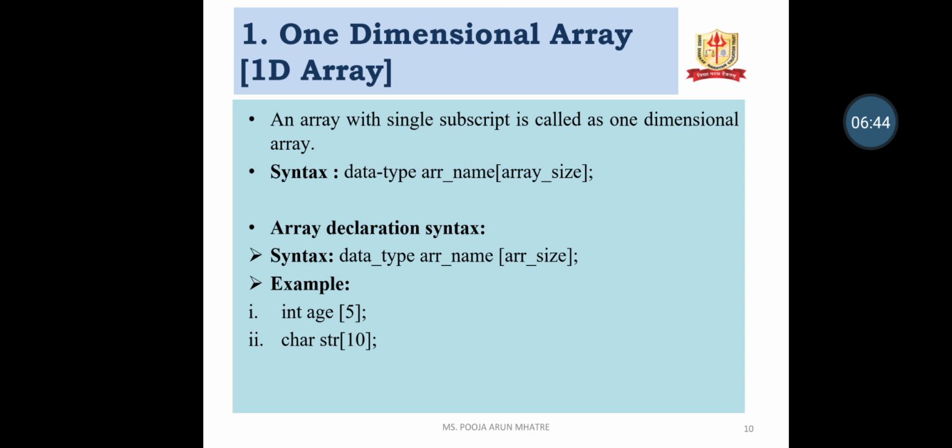So the syntax is data type, array name, and in subscript the array size. So when an array has only one subscript, this is a one dimensional array. And the declaration syntax is data type, array name and array size. For example, int age[5], char string[10].